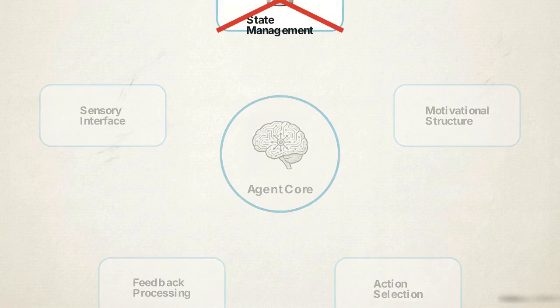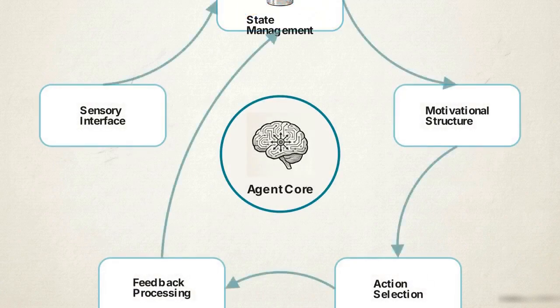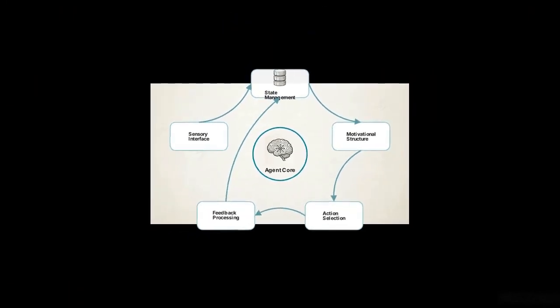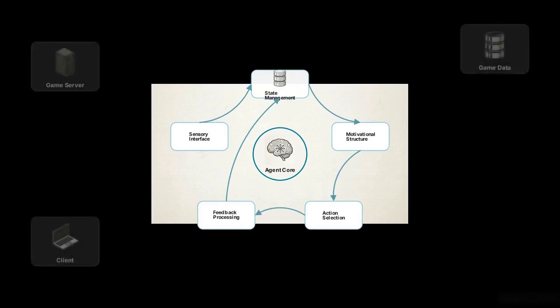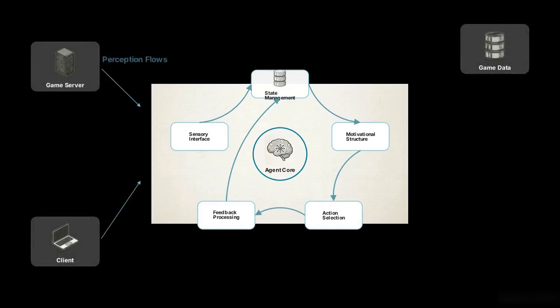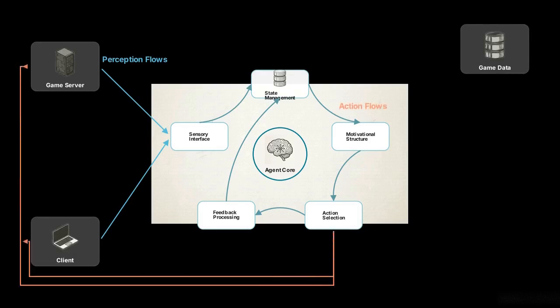It fails the standard. This diagram illustrates how the completed internal architecture integrates with the network. Information enters through perception flows, continuously ingesting authoritative world states from game servers and raw user signals from local clients. Information exits through action flows, pushing content modifications back into the environment.